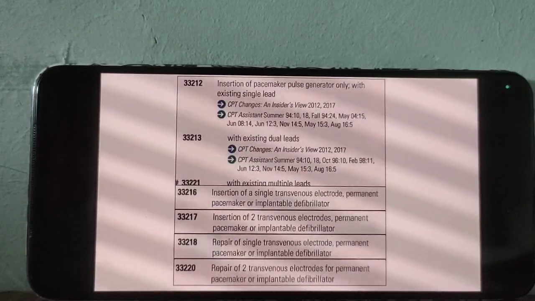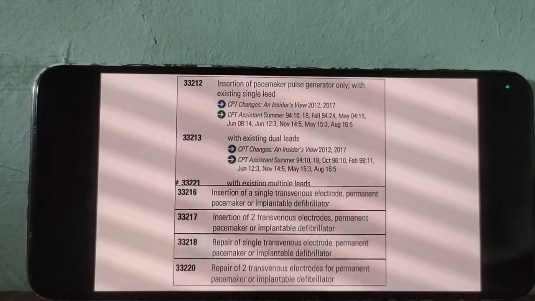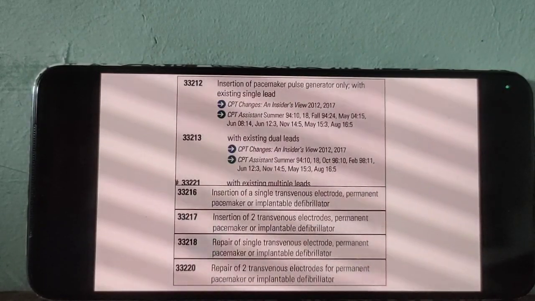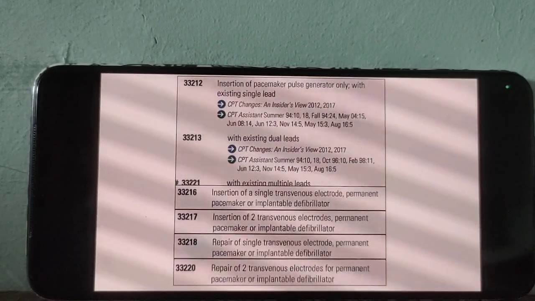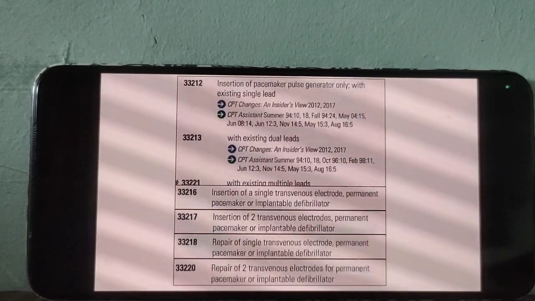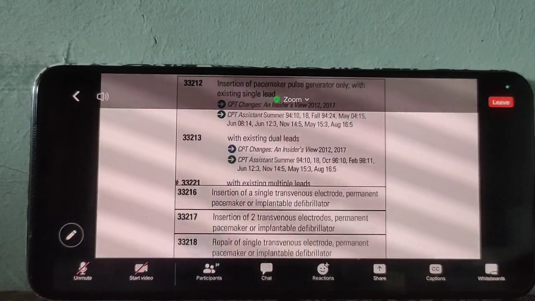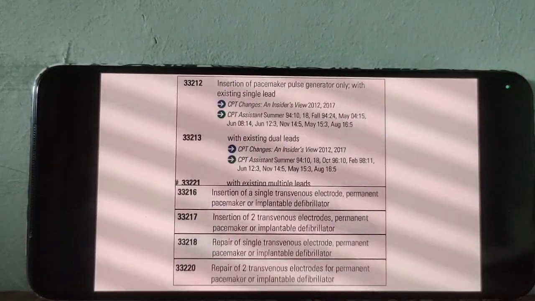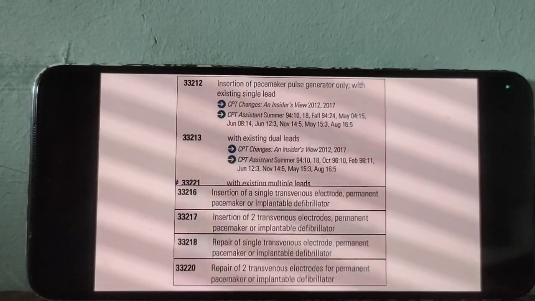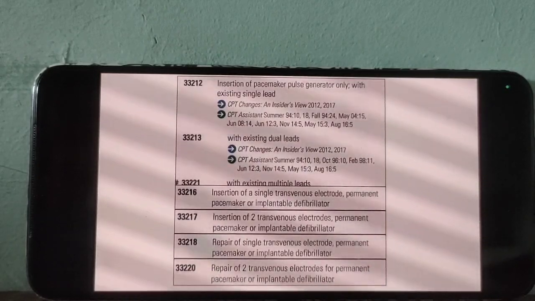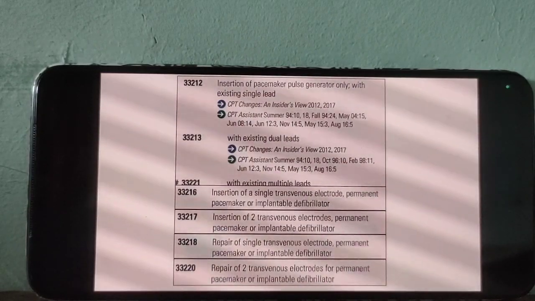218 and 220 for repair of permanent pacemaker system. Repair of the device. If a doctor just repairs the device for a single lead system, 218. Dual lead system means 220. So what is the procedure? The doctor just repairs the device, go for 218 and 220. Did you understand? Is there any doubt in this slide? No, ma'am.